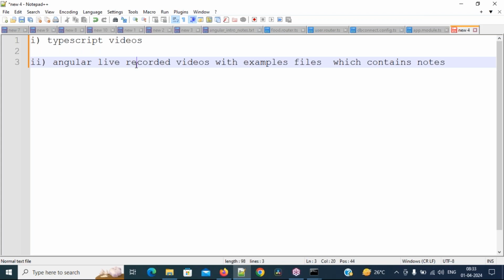Especially for frameworks and libraries, that is our process. Whenever you know how to do that process, then only can you understand the theory related to it. So please watch all my videos. Angular live recorded videos means this video is also being recorded, and I will share this video with you. This is one thing, and example files with notes.